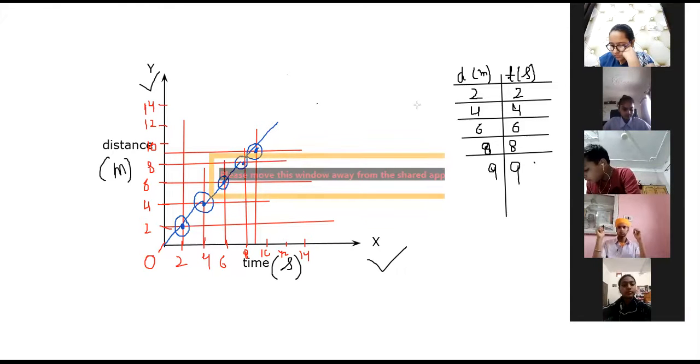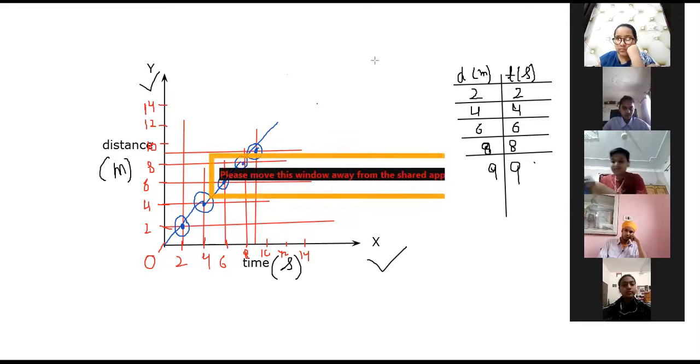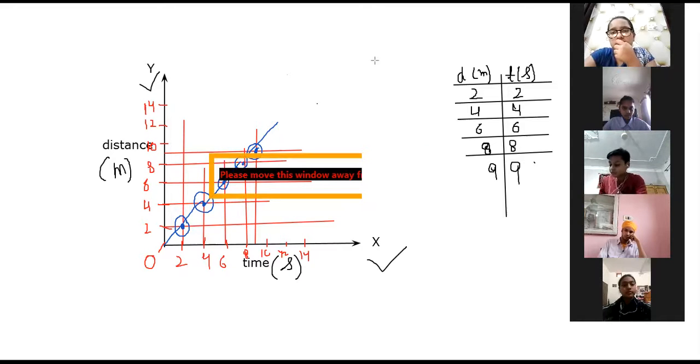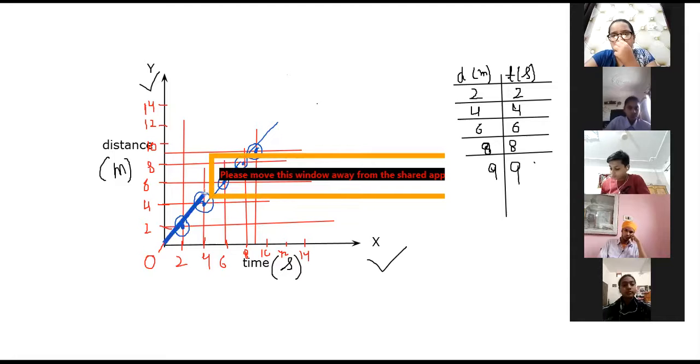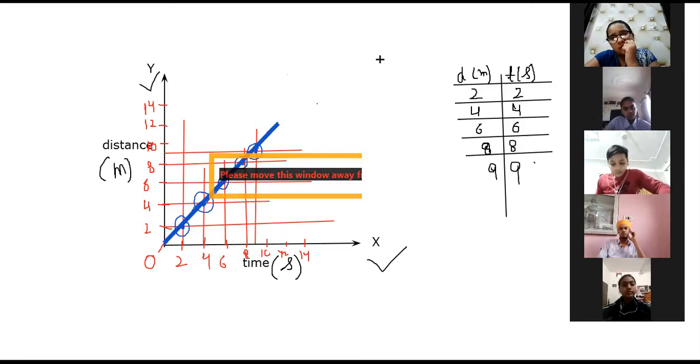Okay, now I'm going to create a confusion. We said that a straight line, this is the straight line, है ना? So whenever we have the straight line in the uniform motion, that in the distance time graph, that shows the uniform motion.